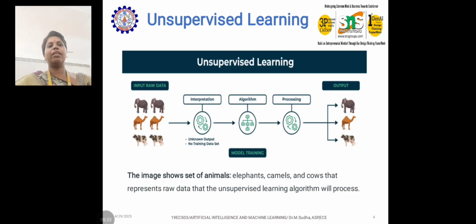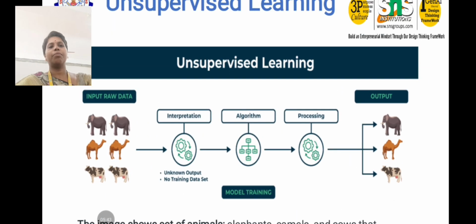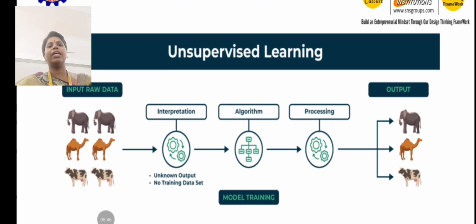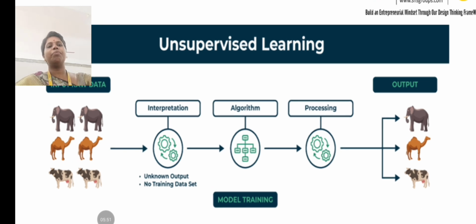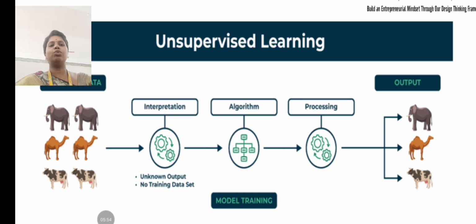And one more detailed example we can see in this video. Just see the image, the input raw data I am making here. Input raw data, here elephant, camel and cows are there, and unsupervised learning will make the interpretation, that is the unknown output. We didn't train any data here before, there is no training data set, and the algorithm is there. What will the algorithm do? Already we mentioned the clustering and the prediction analysis, all those things.